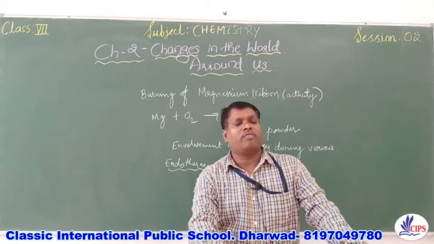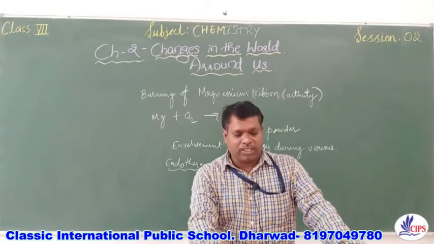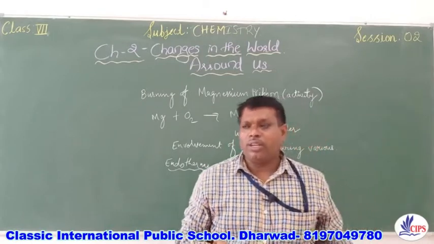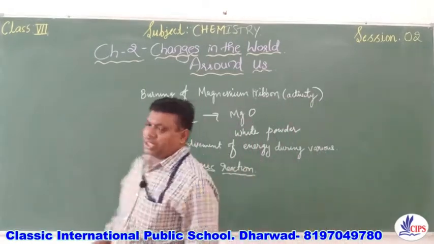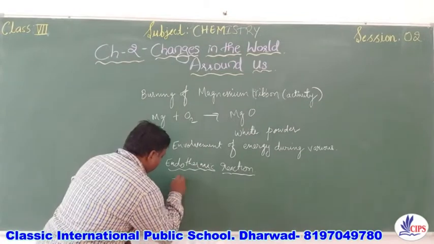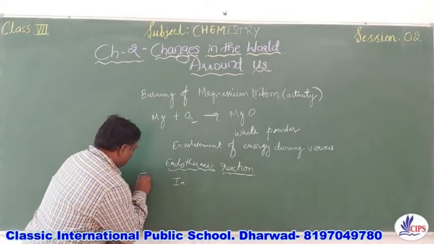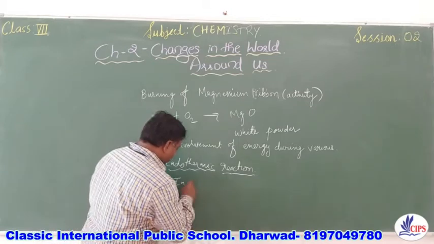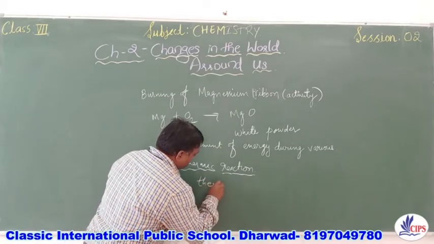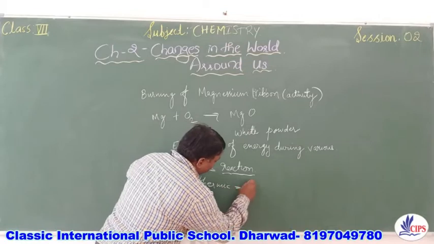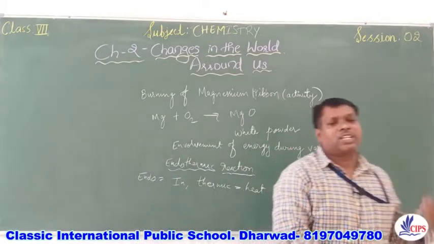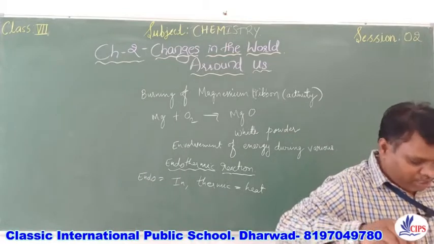So a cooling effect on the tongue occurs and it is an endothermic reaction. Endo means in, and thermic means heat. So where the heat is taken in, that reaction is called an endothermic reaction.